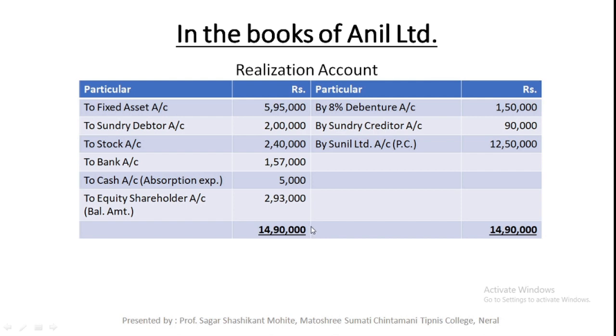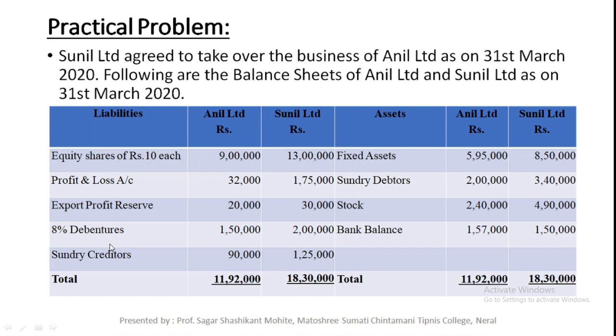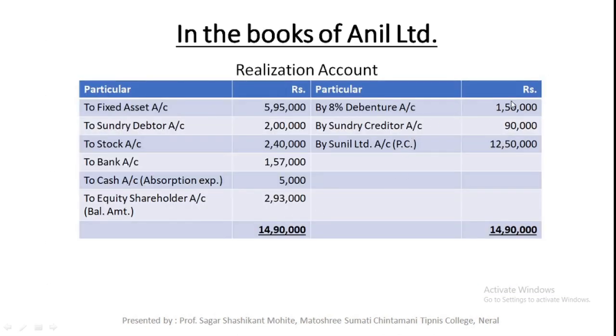Next, transfer of all the external liabilities to realization account. There are only two external liabilities: one is 8% debentures and second is creditors. So transfer 8% debentures 1,50,000 and sundry creditors 90,000. We have transferred these two steps. I have made these amounts bold so that you will know that we have already transferred them.